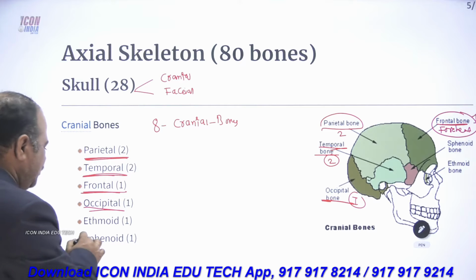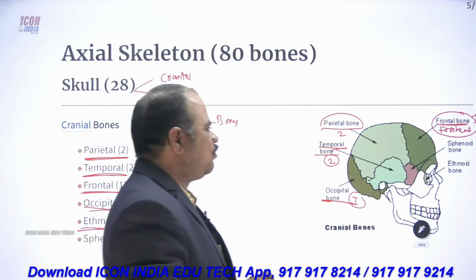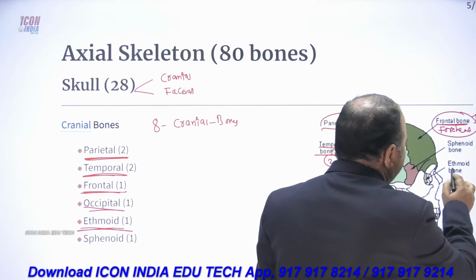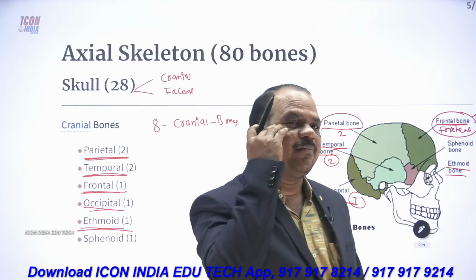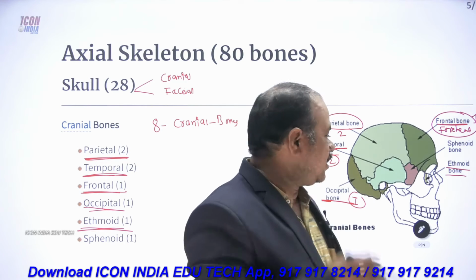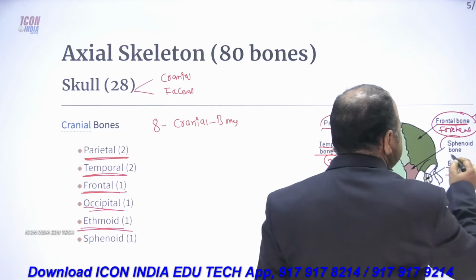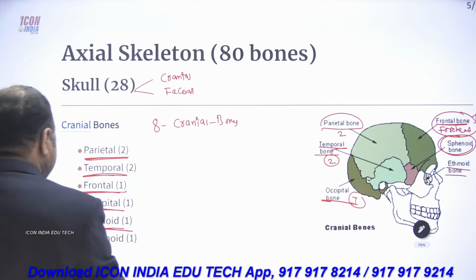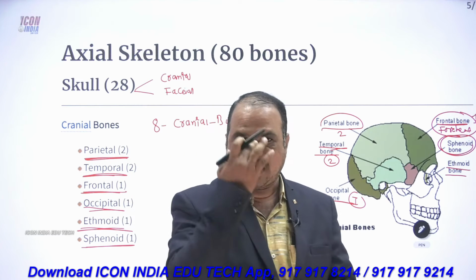Okay. Then later on we have the ethmoid bone. So the ethmoid bone is present here. Then one more bone is present, that is the sphenoid. What is the sphenoid bone?